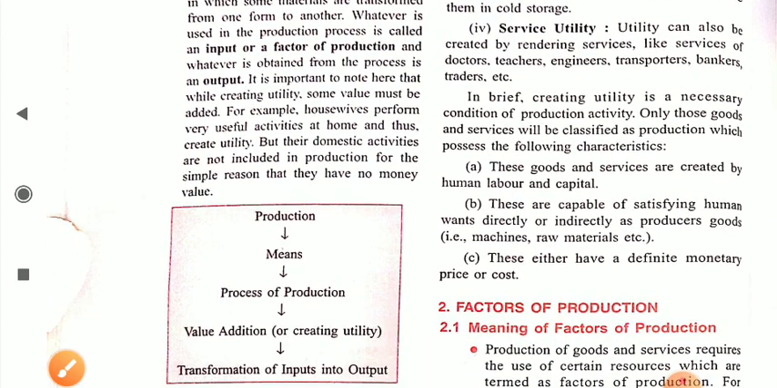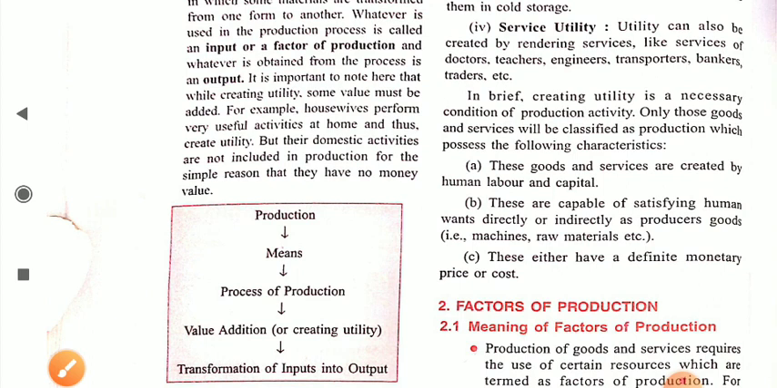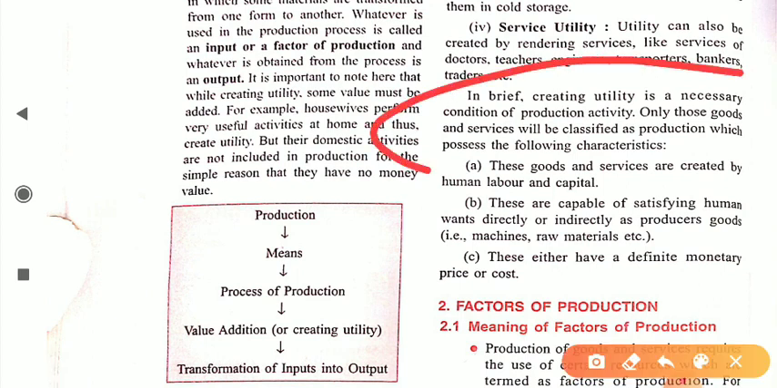Okay, dear student, in brief, creating utility is a necessary condition of production activity. So always keep in mind that simply producing a material good is not production. Production means producing a material good with certain utility. It is simply known as production activity.